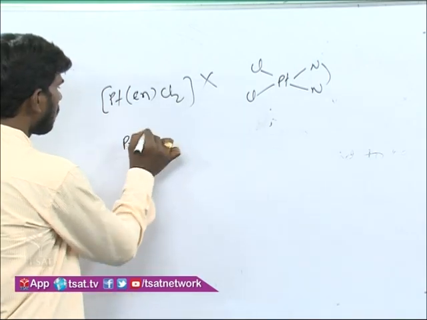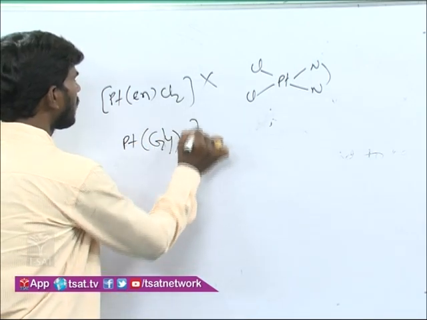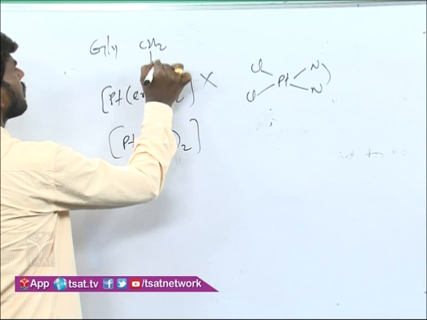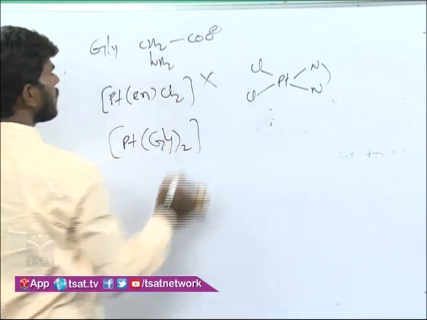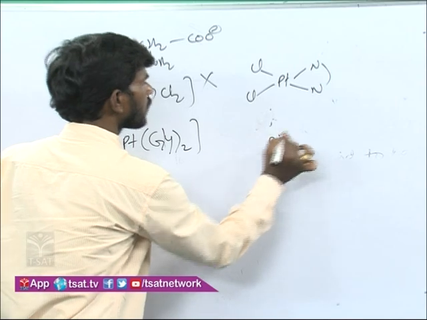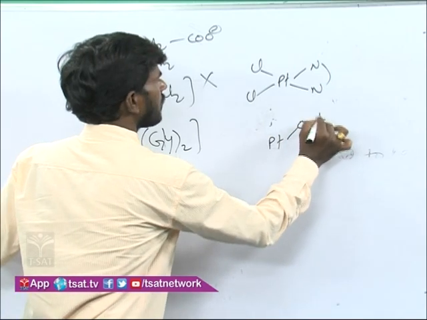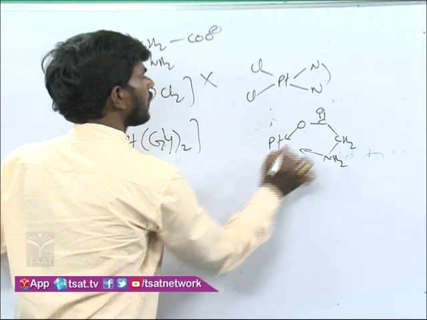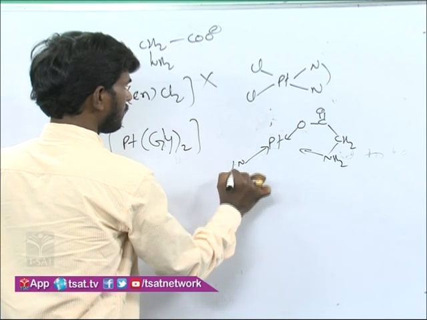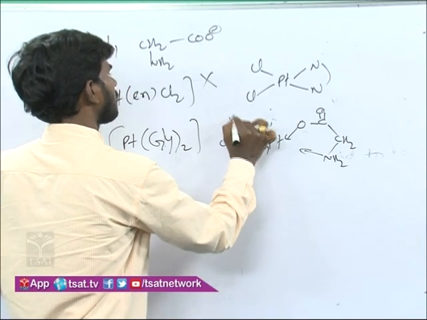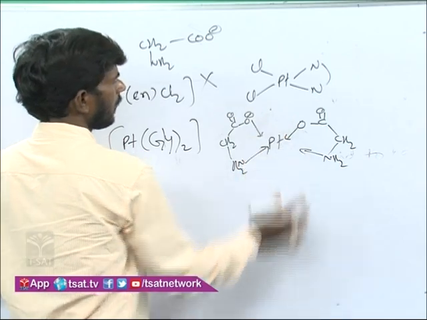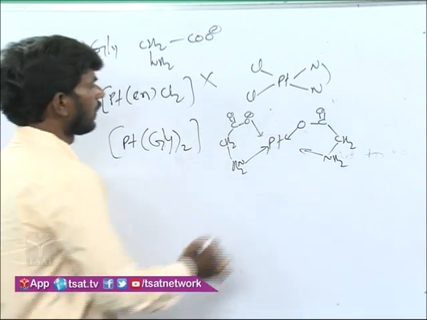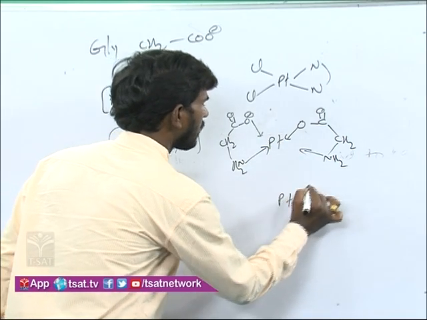Second one, you see platinum glycinato. GLY means glycinato. So this glycinato is CH2 NH2 COO minus. This is glycinato. So here you see, this will show the geometrical isomerism. How? C double bond O, this is CH2 NH2. Here you see both the nitrogens are on the same side, both the oxygens are on the same side, then it will be the cis isomer. In the same way we can write the trans isomer also.